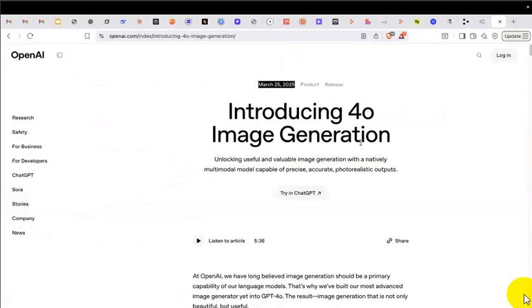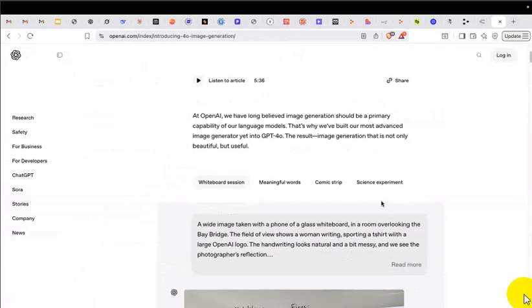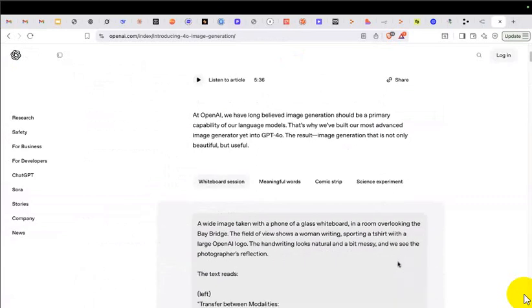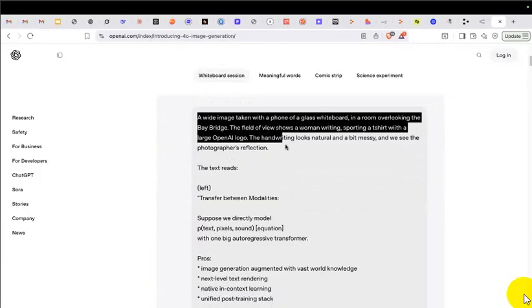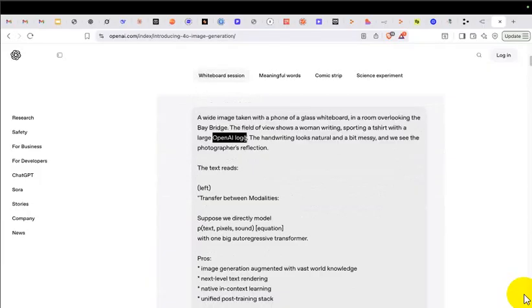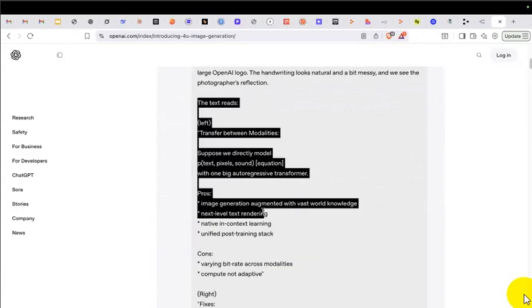I went through this blog when a lot of Ghibli art was famous, and the positioning of this model is that it can handle large pieces of text on the image. No other model, you try Grok or any other model, they will make a mistake and will not have correct spellings. This is the prompt they gave: someone writing on a whiteboard with the OpenAI logo, the Bay Bridge on the backside, and this is the text they want on the image.